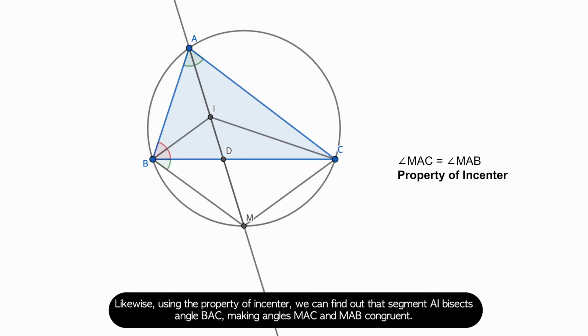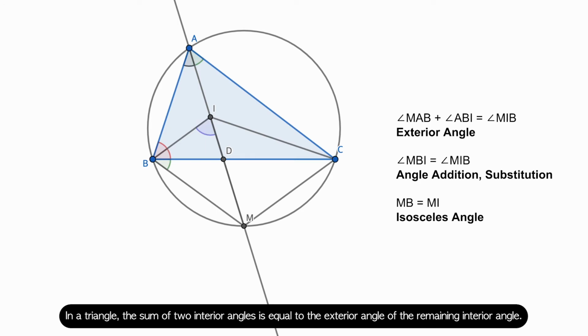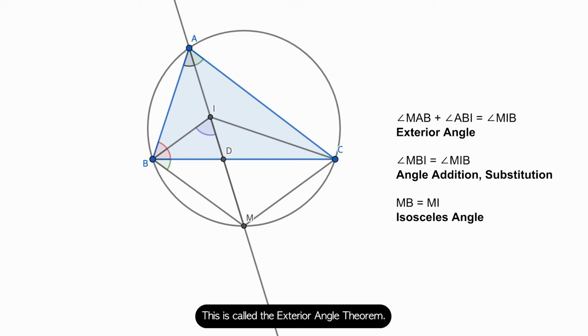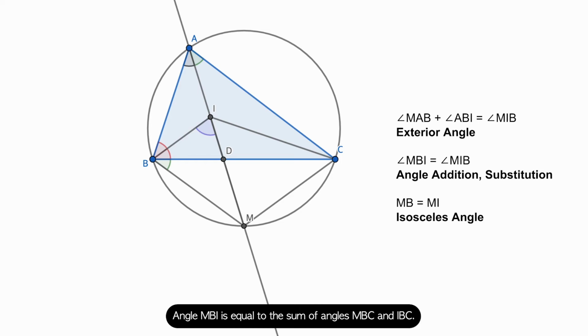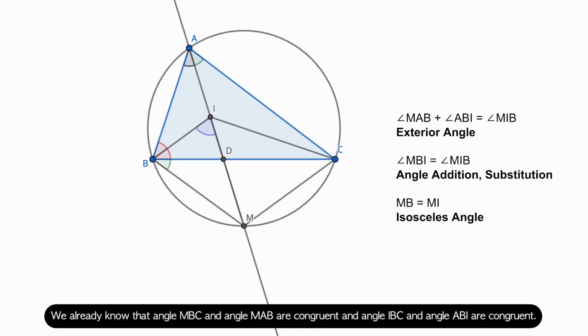Likewise, using the property of incenter, we can find out that segment AI bisects angle BAC, making angles MAC and MAB congruent. In a triangle, the sum of the two interior angles is equal to the exterior angle of the remaining interior angle. This is called the exterior angle theorem. The sum of angles MAB and ABI is angle MIB. Applying this theorem to triangle AIB, angle MBI is equal to the sum of the angles MBC and IBC. We already know that angle MBC and angle MAB are congruent, and angle IBC and angle ABI are congruent.